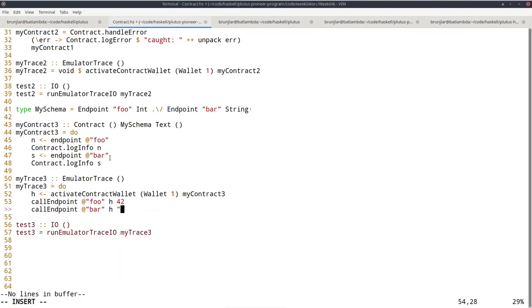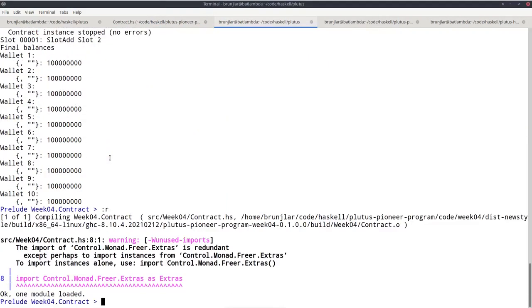now we need a string, Haskell. Then this should work out. Let's try it.